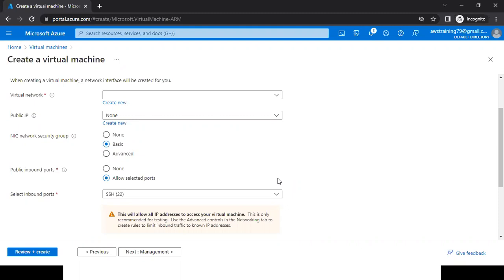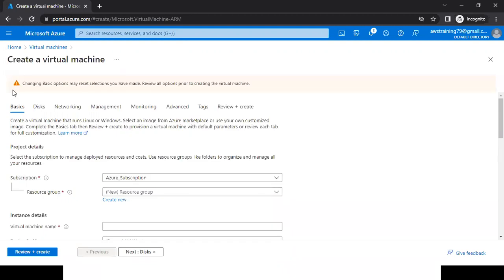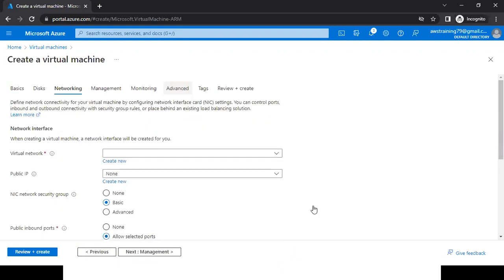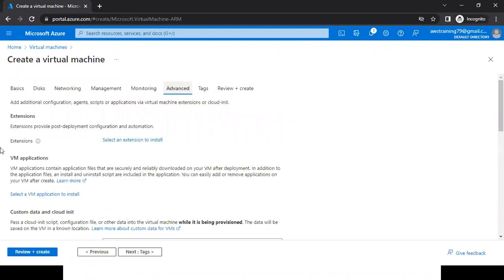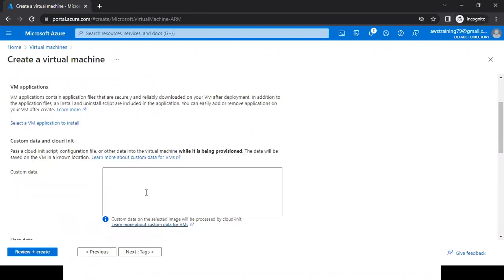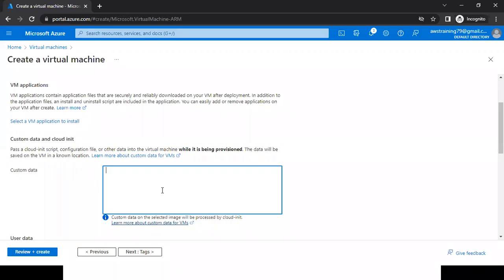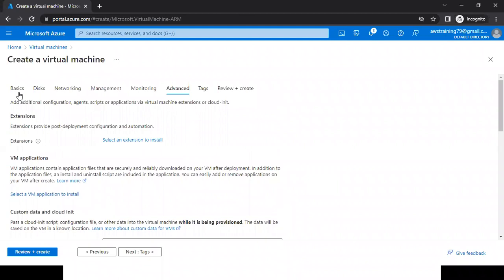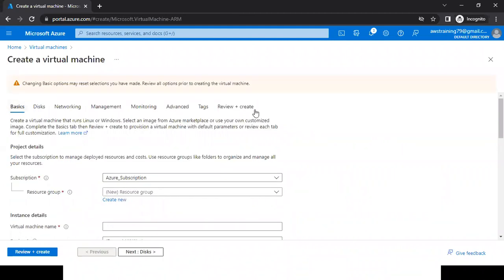Okay, sir. So these things we are not going to discuss right now. I'm following the sequence. Slowly we are going to discuss. Even I have a lot of options in networking. I have an advanced tab also. There I have extensions, there I have cloud-init, custom data. What is this? We are not discussing right now. Okay, so we'll follow the sequence. Slowly we'll understand it. Okay, sir.